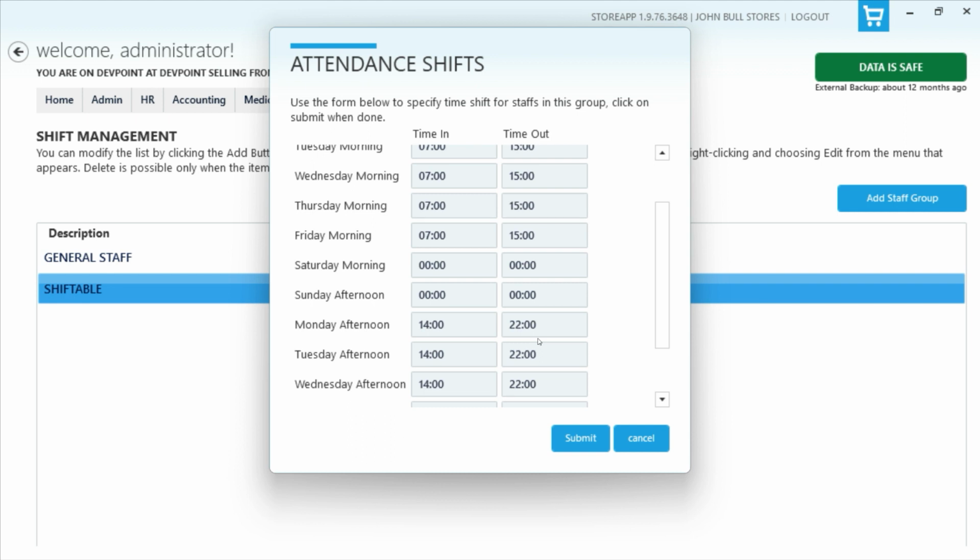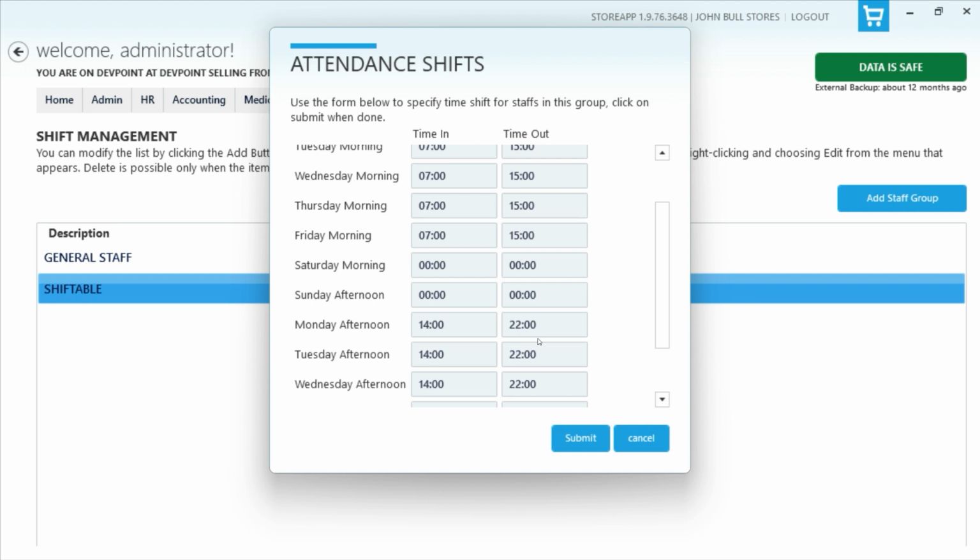They're supposed to come in by afternoon shift, so the system might just assume that they are supposed to come in the morning, and because they come in at 8, the system will assume that they are late by 1 hour. Then the system will not give them the overtime that they are due. So this person is actually supposed to come in by 2.